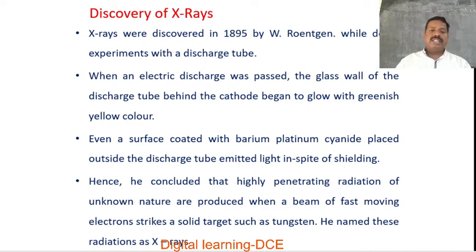Hence, he concluded that highly penetrating radiation of unknown nature is produced when a beam of fast-moving electrons strikes a solid target such as tungsten or molybdenum, that is, high Z elements. He named these unknown radiations X radiations. This is a brief account of the discovery connected with X radiations.